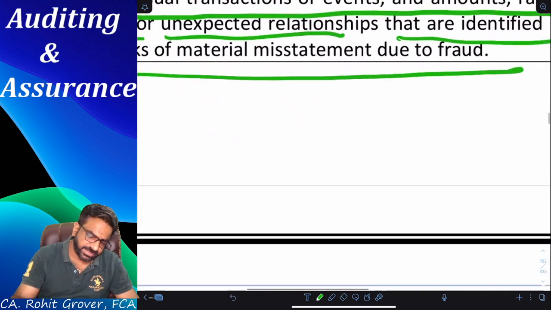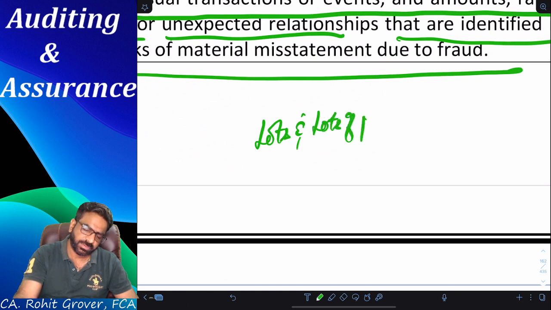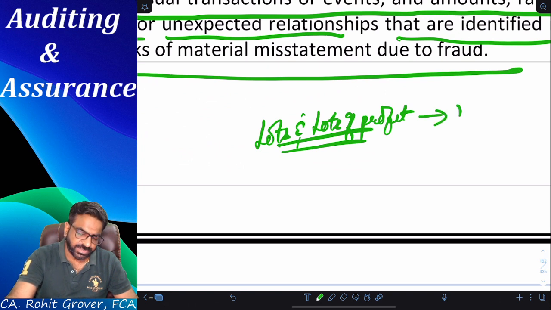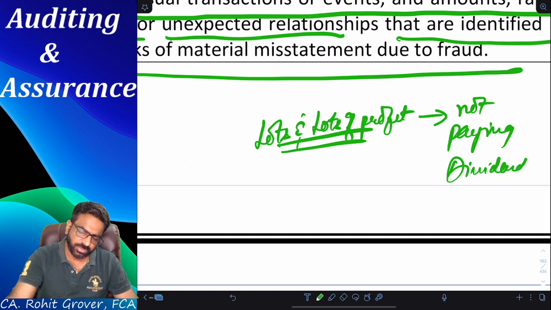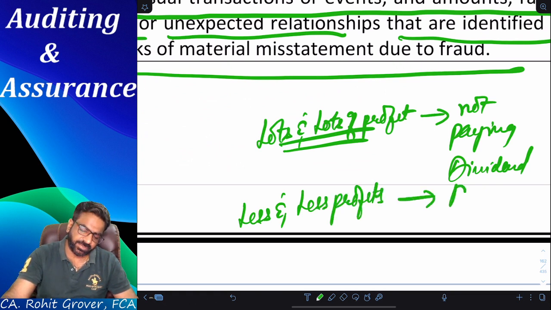Acha, tell me one thing, guys. There are lots and lots of profits, but the company is not paying dividend. And situation number two, there are less and less profits, and the company is still paying the dividend.